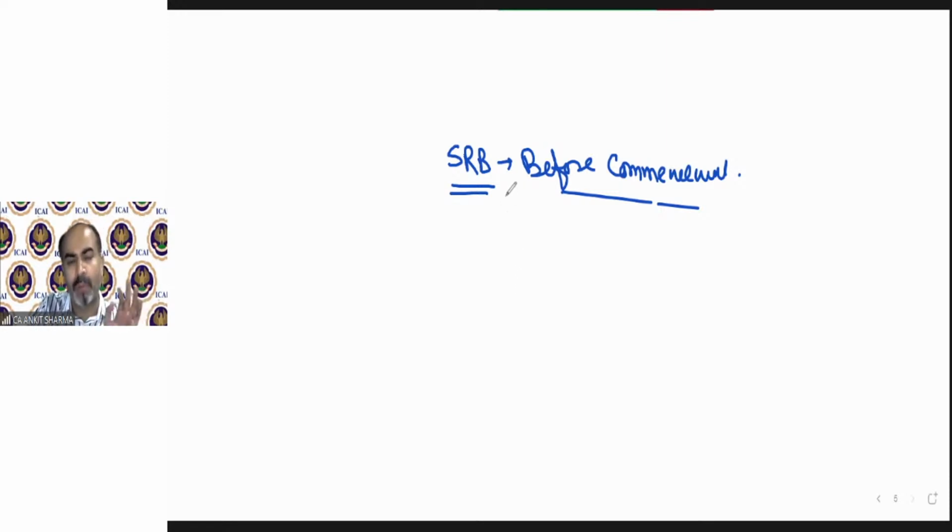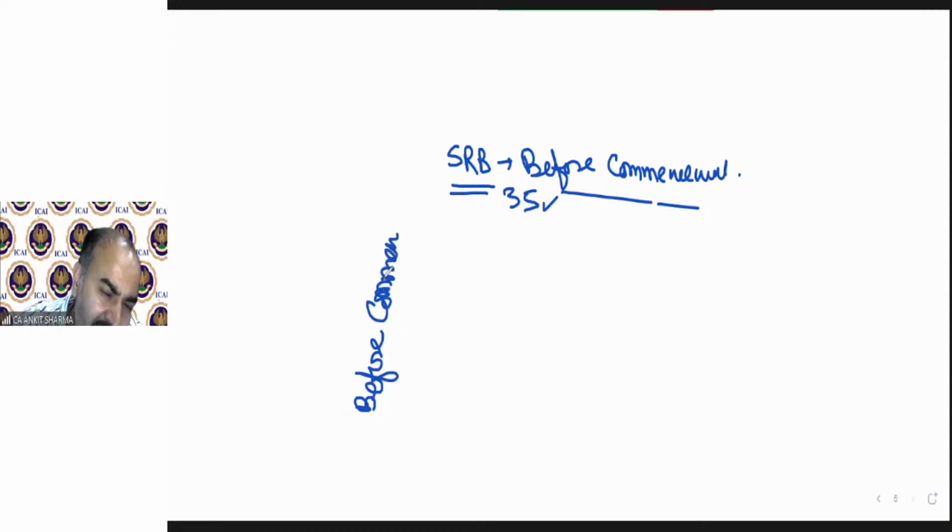So to solve that problem, Section 35 has been specially drafted for only scientific research business. And it says that in case of scientific research business, there will be expenses before commencement.